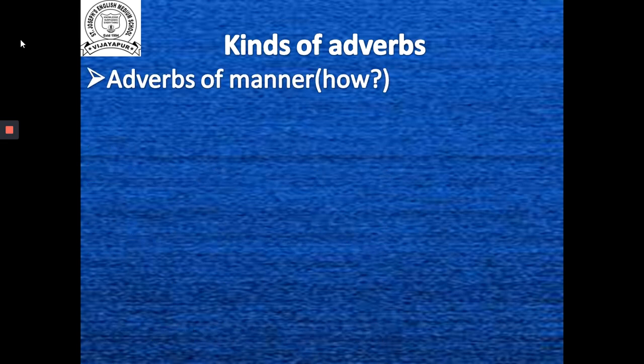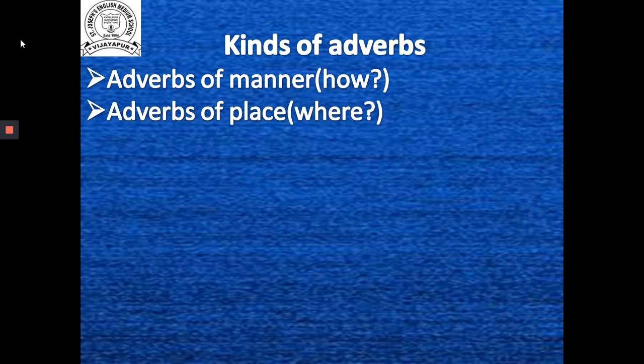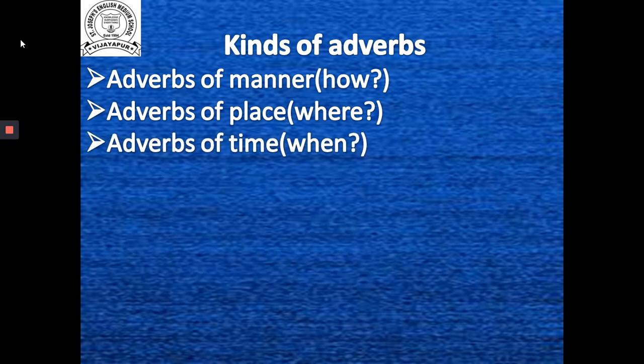There are five basic types of adverbs in the English language. The first one is adverbs of manner. Second one is adverbs of place. Third one is adverbs of time.